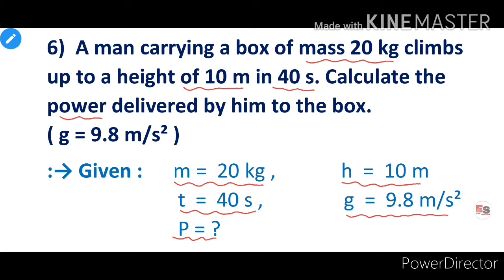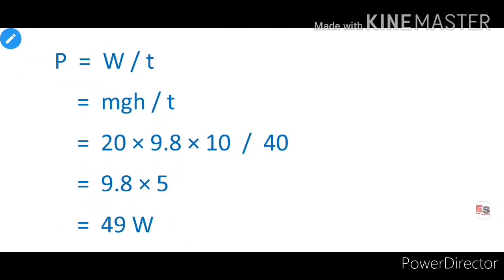In this example, we know the value of mass, height and T, and we have to calculate the power of that man. Therefore, by using formula of power P is equal to W upon T. But in this example, a man lifted a box to a certain height. That means, in this case, the work done by that man is similar to potential energy. Therefore, we can write power P is equal to m into G into h divided by time t.